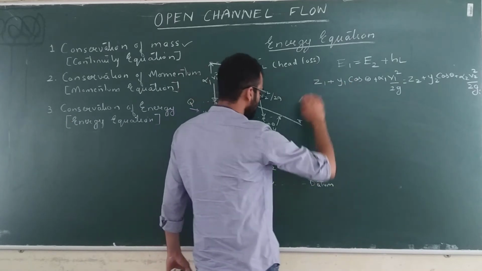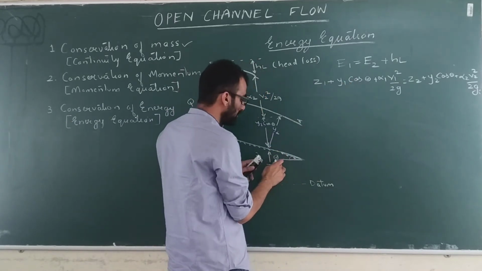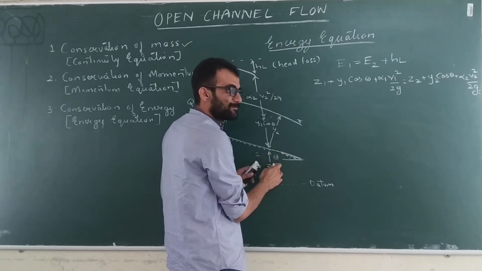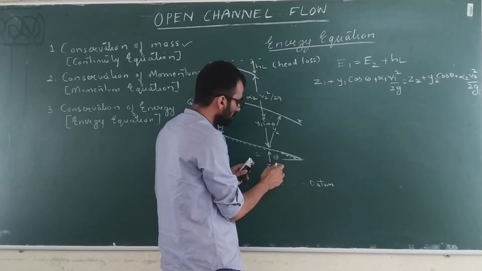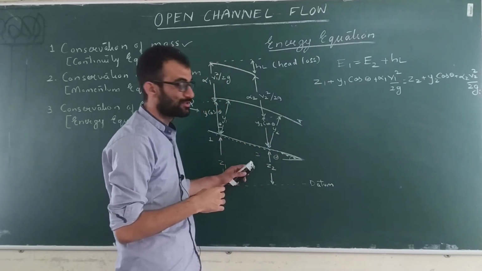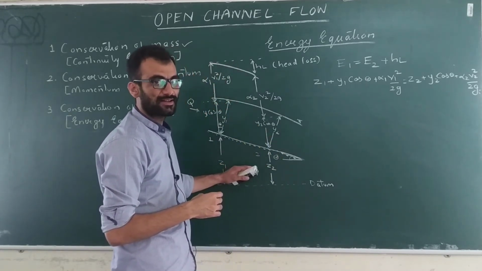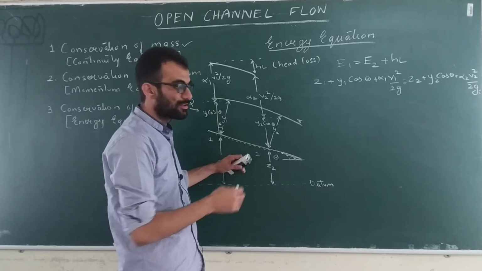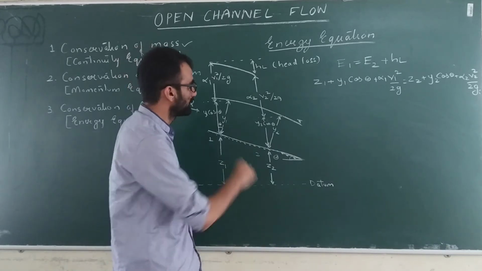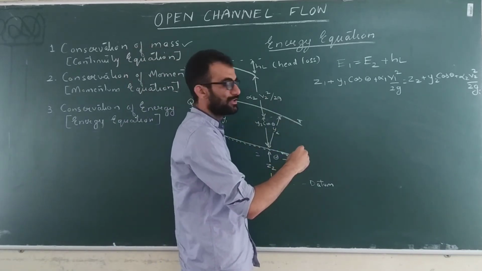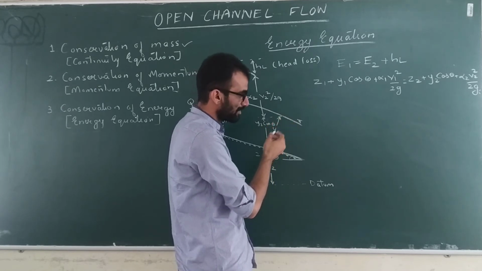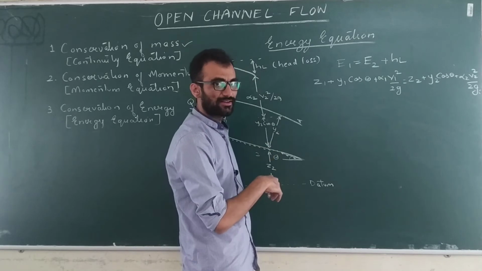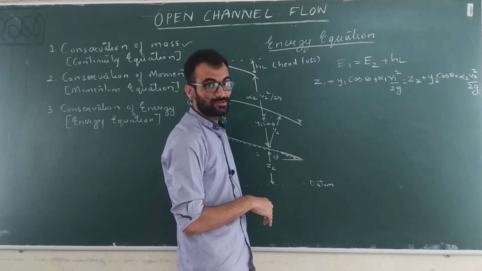Alright. Now since this bed slope is generally very small, this angle is very small, and you know that for small angles the angle is equal to sine theta and is equal to tan theta also. The tan and sine of the angles are equal to the angle itself when the angle is very small. You can check that from the curve of the sine and tan. If you see the curve of sine, initially the profile is linear. So sine theta will be equal to theta for small angles. Similarly, tan theta will be equal to theta for small angles.